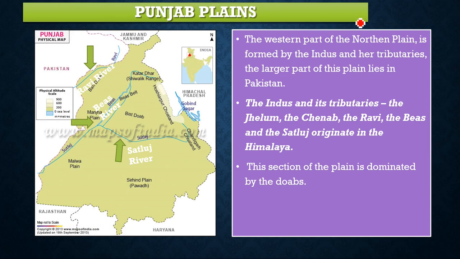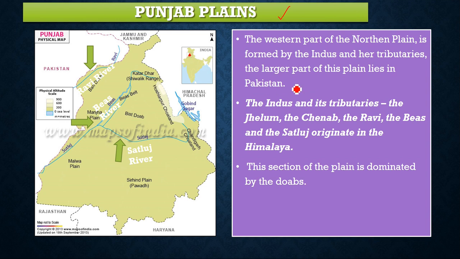We'll go into detail about the first one, that's the Punjab plain. The western part of the northern plain is formed by the Indus and its tributaries. You can see the river Indus, right? It is Ravi, Bias, Sutlej. Now you can see the rivers, 5 rivers. These are the tributaries of Indus.